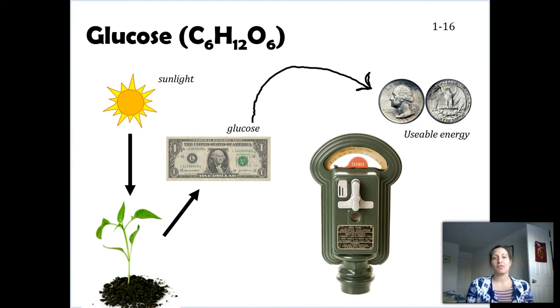This is the same thing as us as humans. We eat these plants, or we eat animals that eat plants. We get this glucose, but the thing is our muscles can't use glucose to go running. Our lungs can't use glucose to help us breathe. Instead, what we need to do is convert that glucose into a usable form of energy. Well, what is that then?